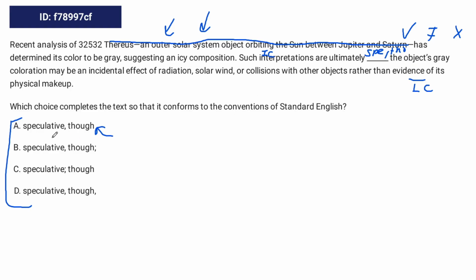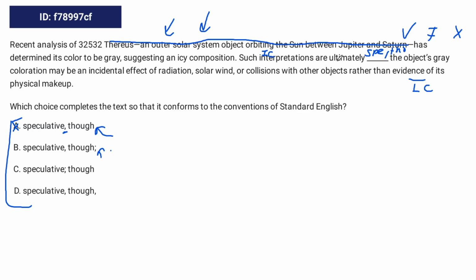So what's happening with the comma here is we are connecting two independent clauses with a comma, which is meant to connect an independent clause to a dependent clause, and we have two independent clauses. So this doesn't work. B, speculative, though, this pretty much acts as a comma.